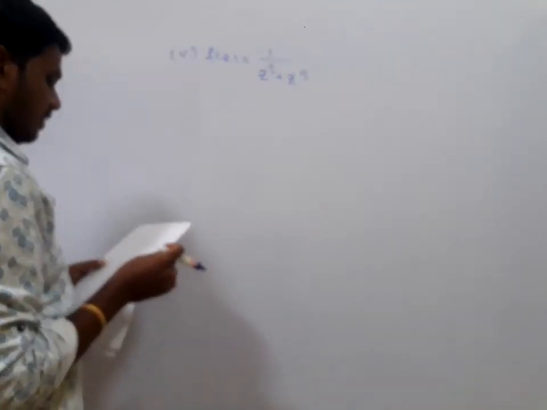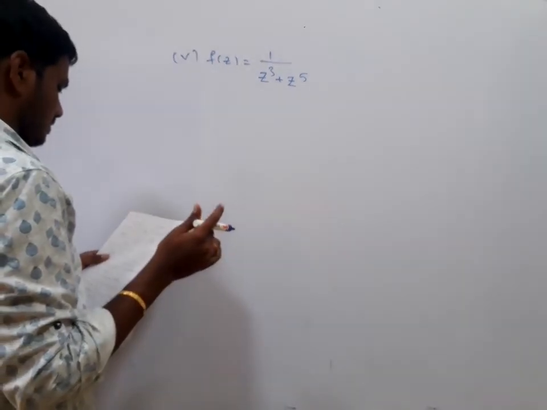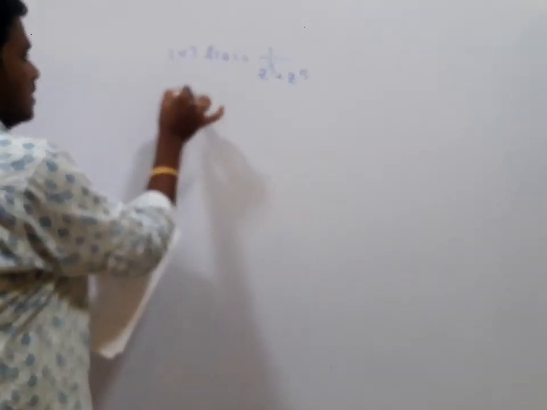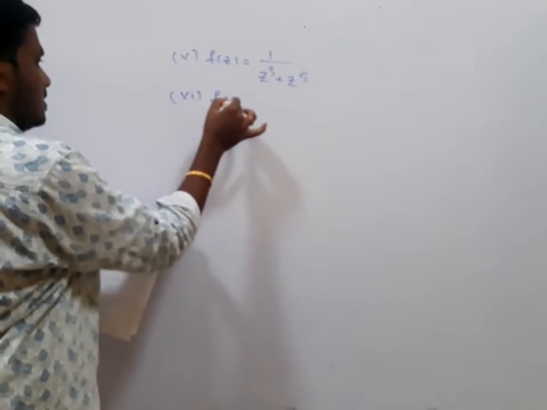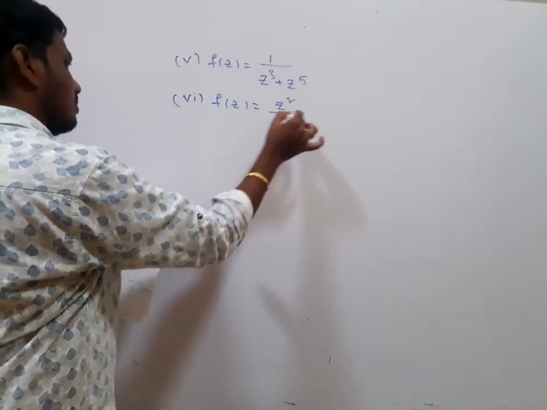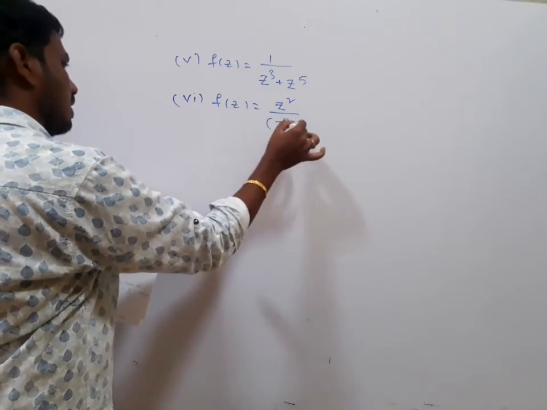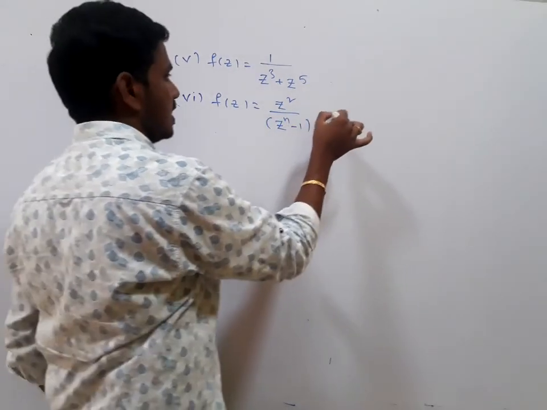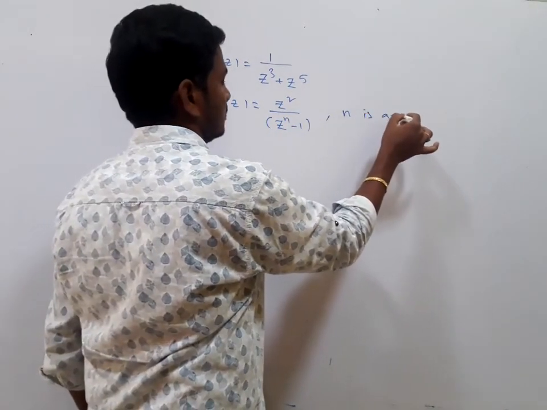Identify the poles and find the residues in each case. Next, f of z is equal to z square divided by z to the power of n minus 1, where n is any positive integer.